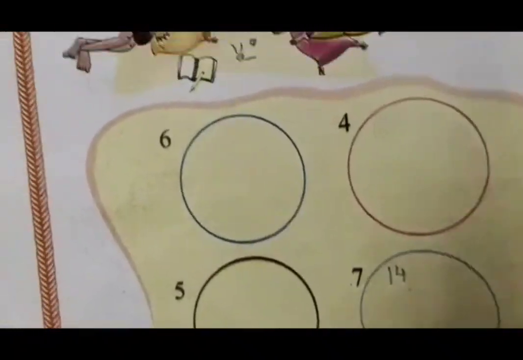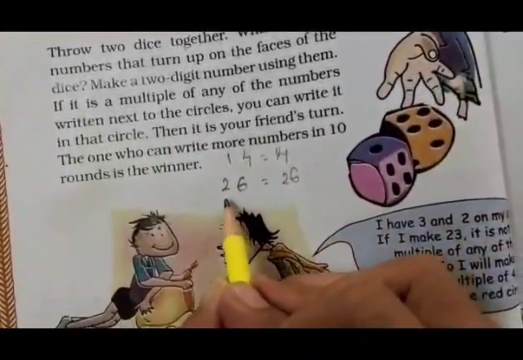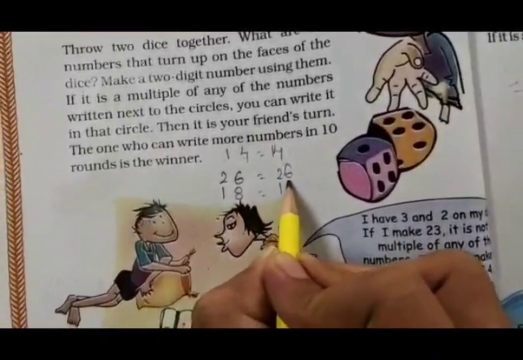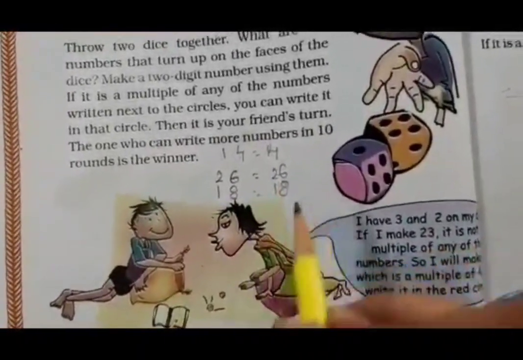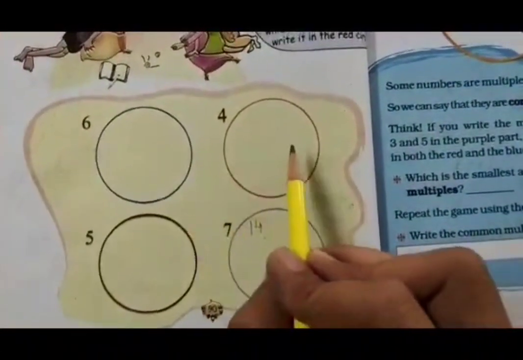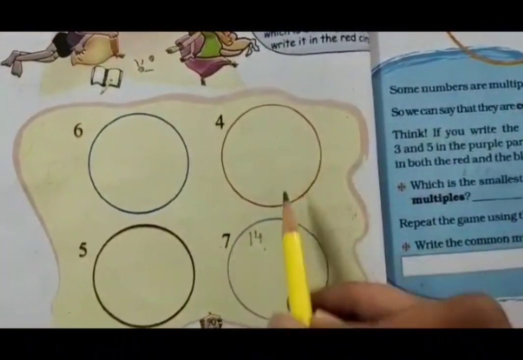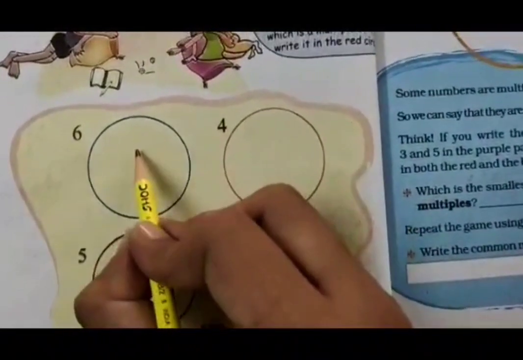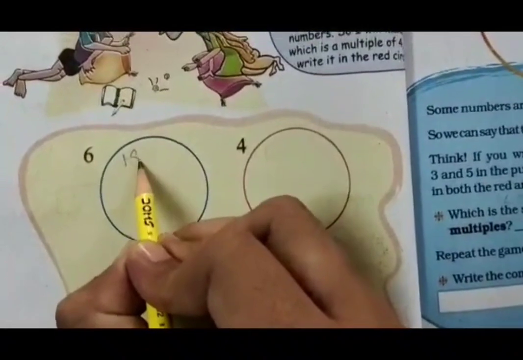Now can we write a number? For example, I will write down 1 and 8. So I get 18. 18 is a multiple of which number? In the 4 table, 18 doesn't come, in the 7 table 18 doesn't come, in the 5 table also 18 doesn't come, but in the 6 table 18 comes. So I will write the number here.